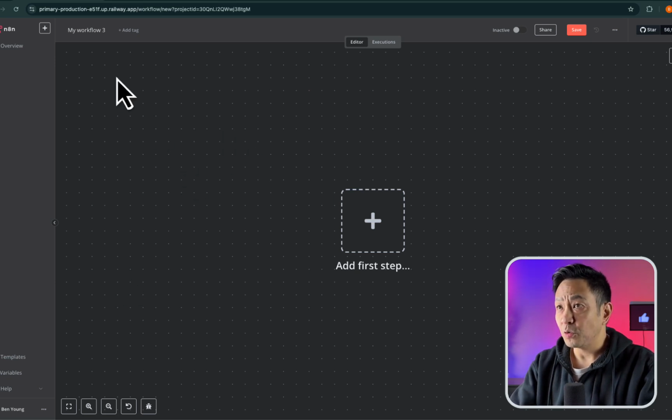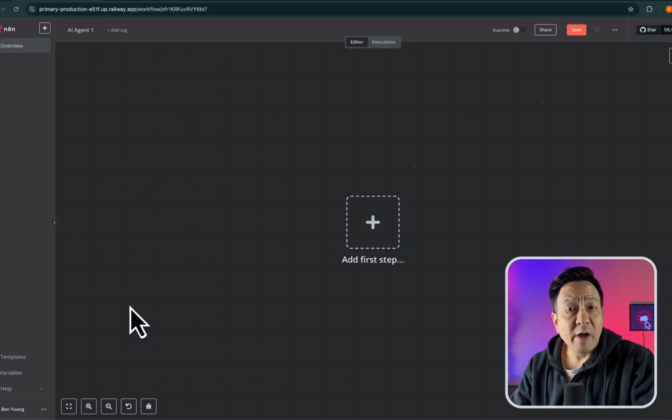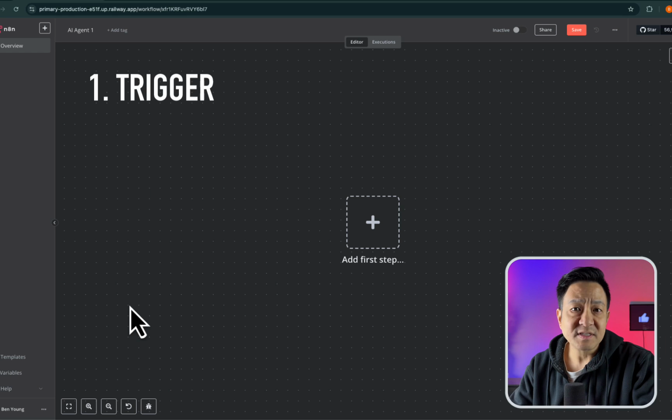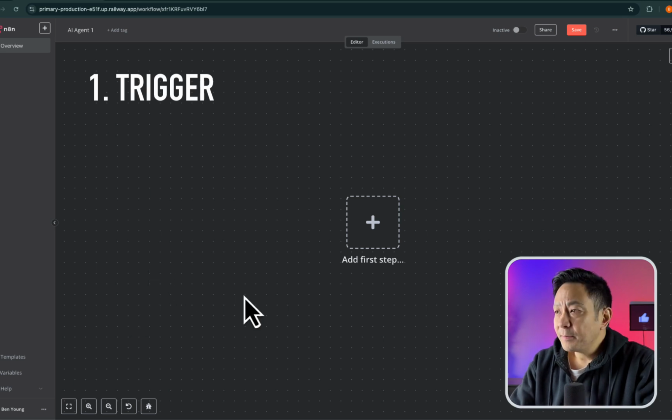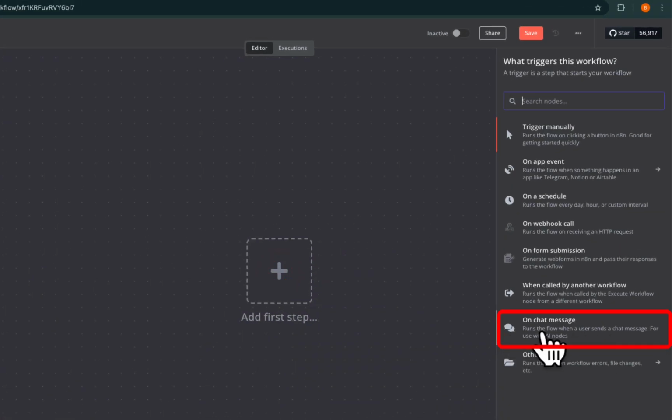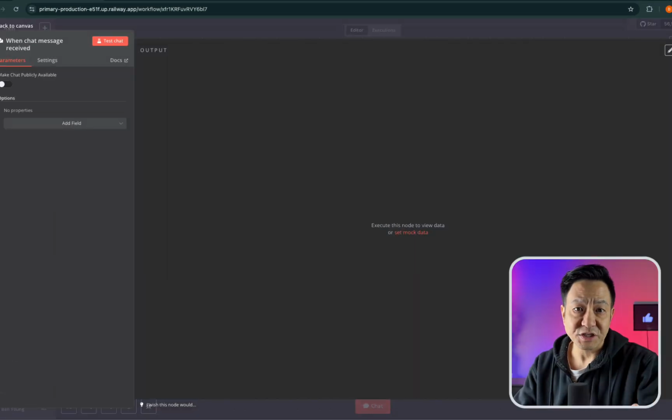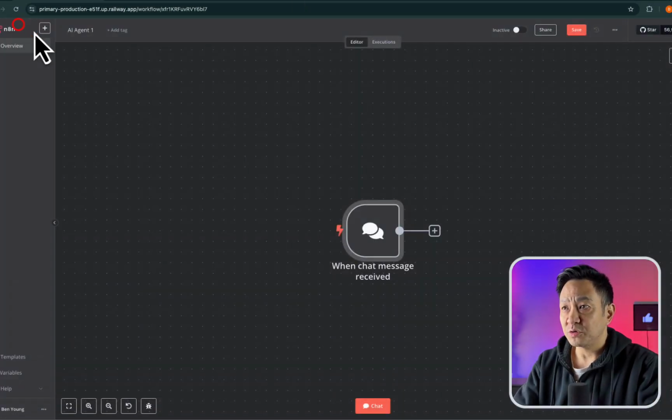I'm going to create a new workflow, and I'll just name this workflow AI agent 1. Now, every AI agent generally has 3 main parts. The first is a trigger. Something has to happen to wake the AI agent to cue it to do something. This could be any number of things, like a timer or when it receives a message, and that could be through things like WhatsApp or Slack or Telegram. It could even be an email. But for this simple example, we'll just add an on-chat message, and that's built into n8n, and it's very easy to send the AI agent a message. So I'll just go back to Canvas here.